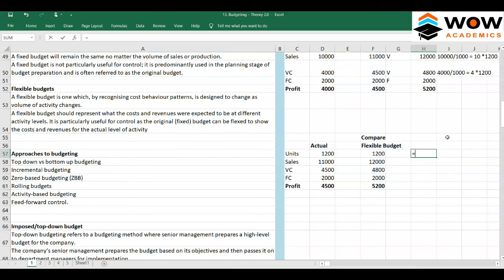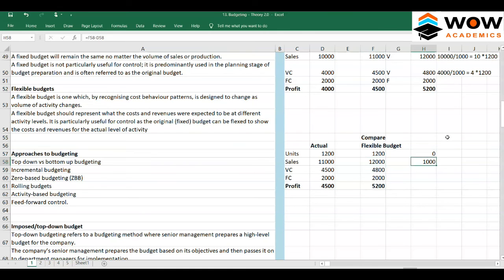He should have sold 1,200 units, and he has sold 1,200. That's great. But he should have made an income of 12,000, but he has made an income of only 11,000. So 11,000 is actually bad. That's a problem here.